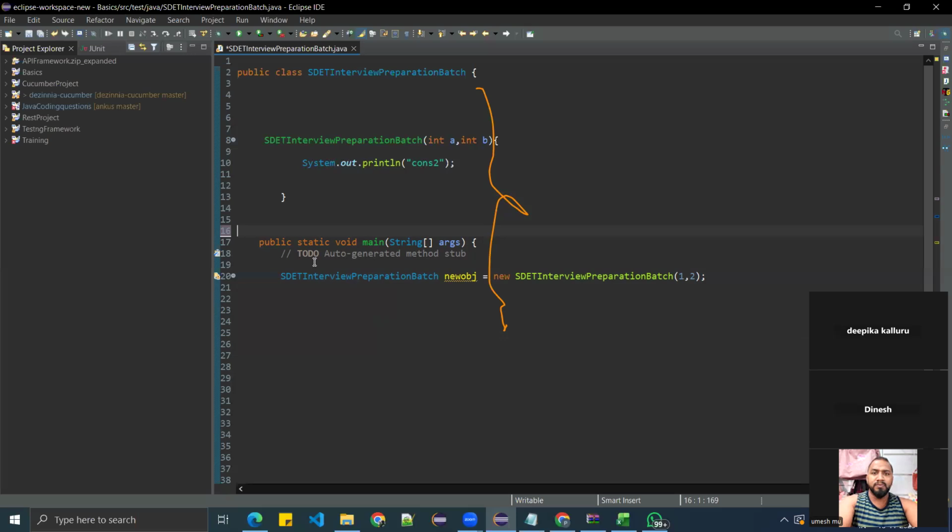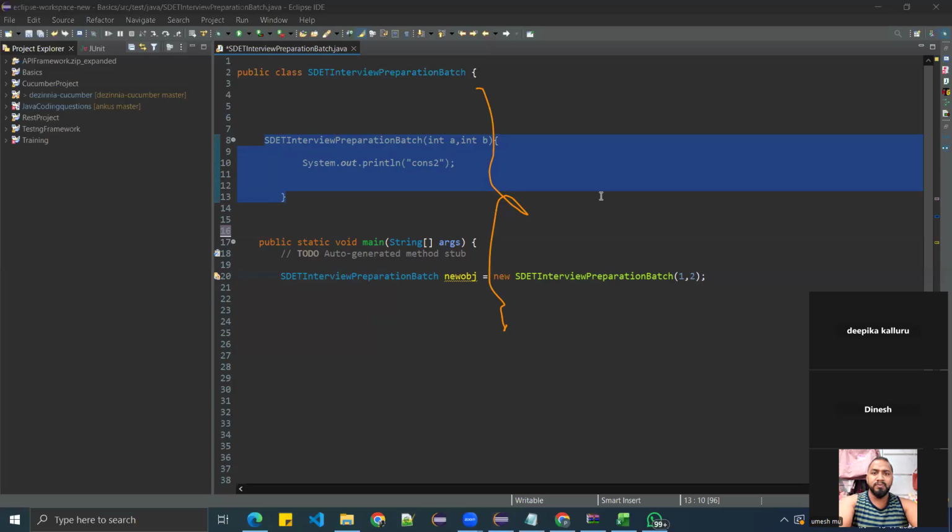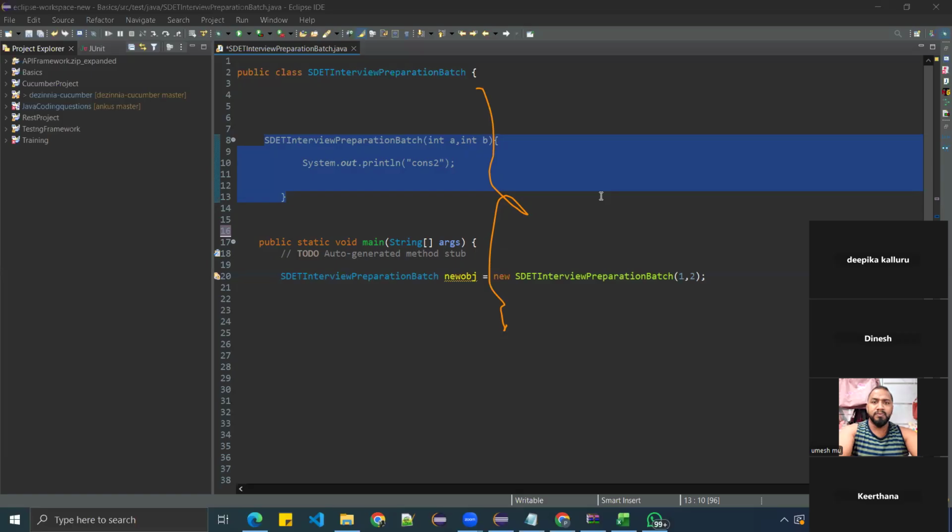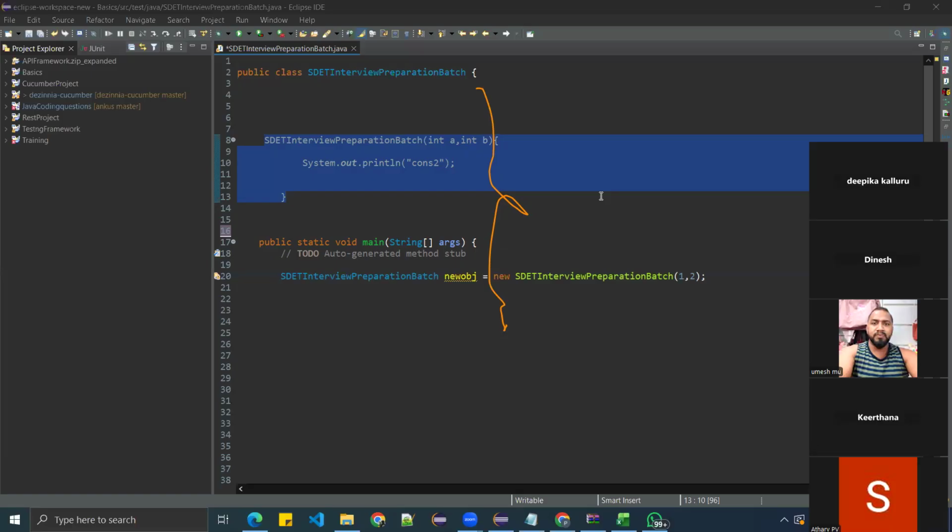Can we run a Java program without creating any object? Think and answer. Yes, we can run. How can we do that? If we have a static method, we can call it. Yes. If you have a static method, then you can call that.